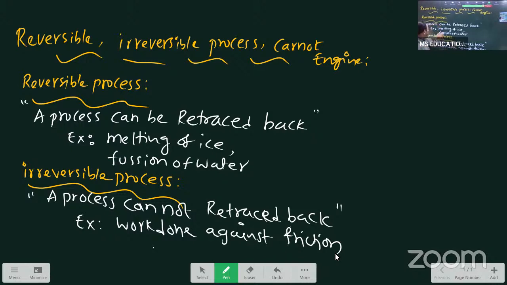Compare that, you go for examples from the thermodynamics zone in first year. A process can be retraced back: reversible. Example. Irreversible process: a process cannot retrace back. Then next, Carnot engine.